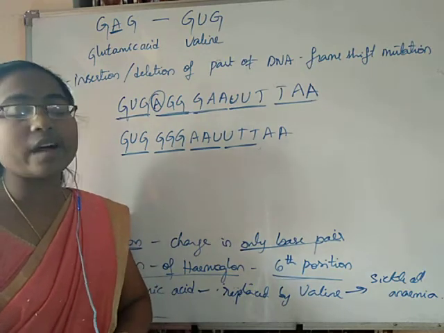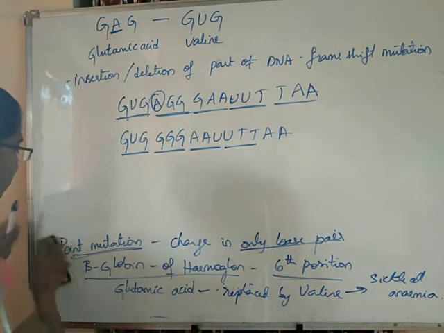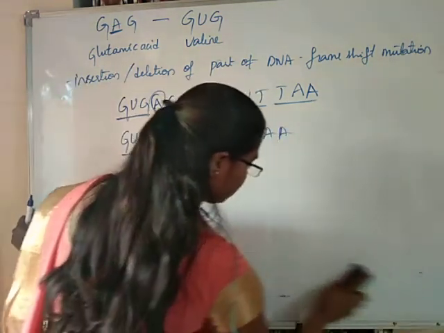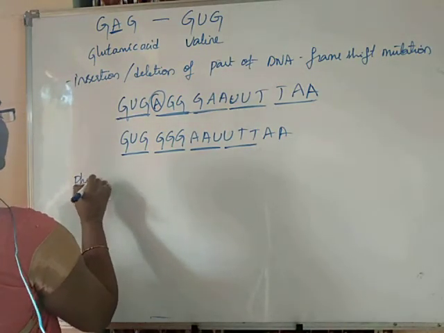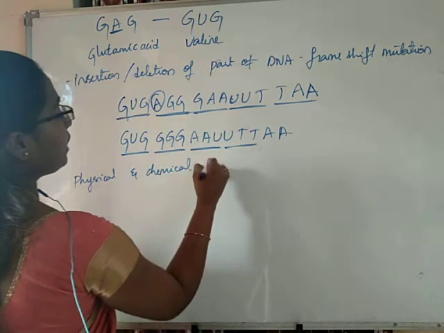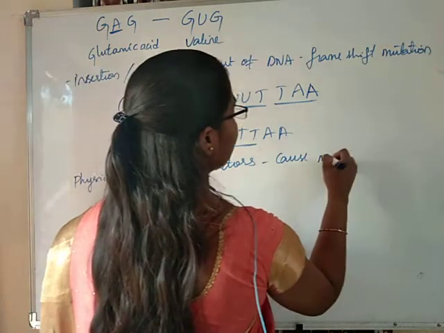Okay. So, why are these mutations occurring? That is a big question, right. So, let us solve it also. See, there are some physical and chemical factors which cause mutations.